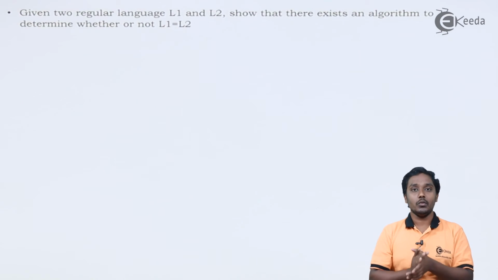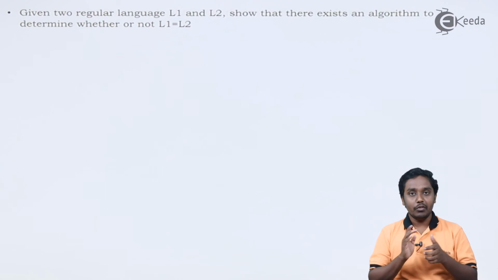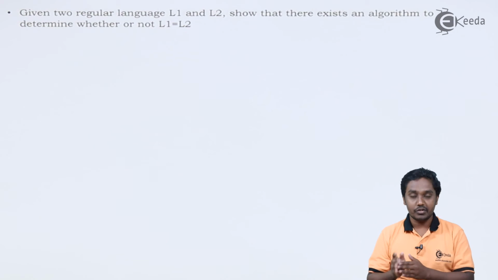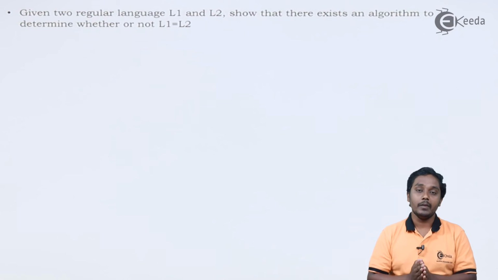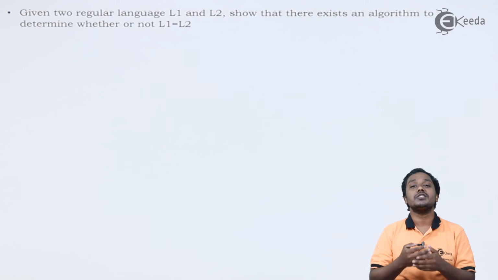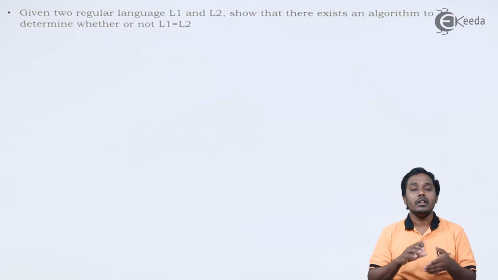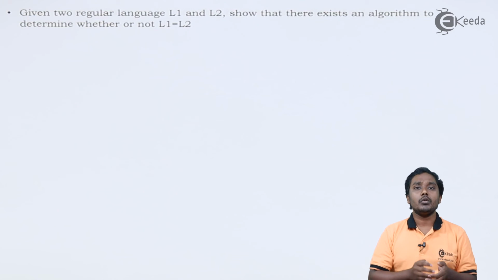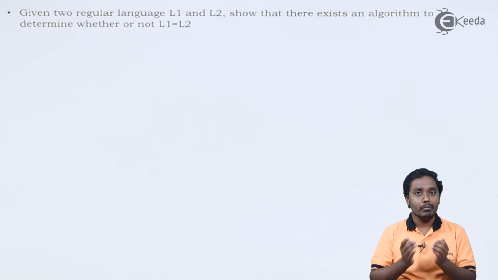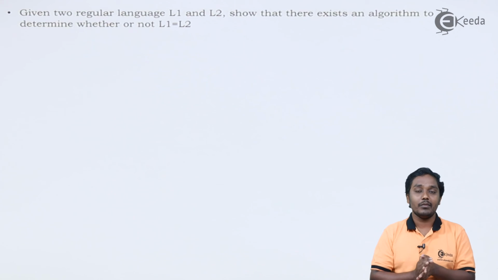In this question, we have used finite state automata as the model for representing regular languages. Instead of that, we may use a regular expression or regular grammar for proving the same. If we are using regular grammar, then we should have a recursion of the same symbol. Then we can prove that using recursion we can generate infinite number of strings. Similarly, in a regular expression, if we have a star closure, we can argue that using the closure we can pump some part of the string infinite number of times, and hence that particular language will contain infinite number of strings, and hence the language is infinite.